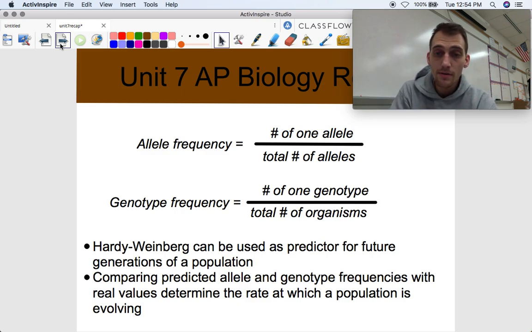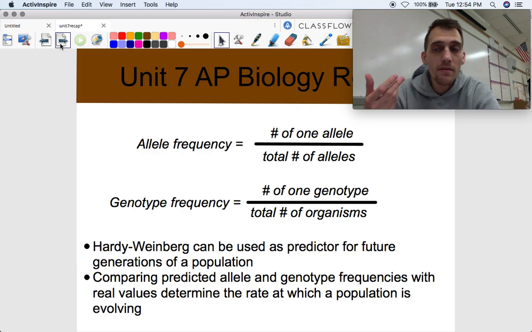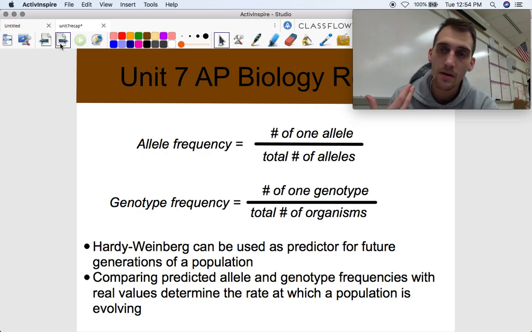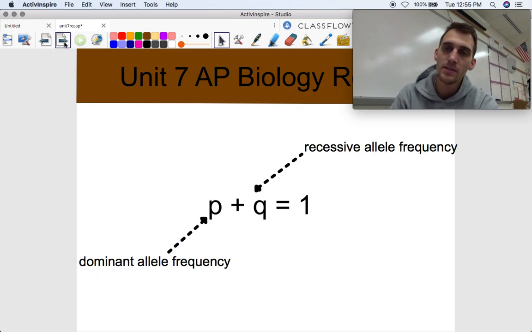Hardy-Weinberg can be used as a predictor for future generations. Comparing predicted allele and genotype frequencies with real values determines the rate at which a population is evolving. Genotype frequencies are the percentage of homozygous dominant, the percentage of heterozygous individuals, and the percentage of homozygous recessive. Allele frequencies are the frequency of dominant alleles and the frequency of recessive alleles. The math that we're about to do involves both of them.